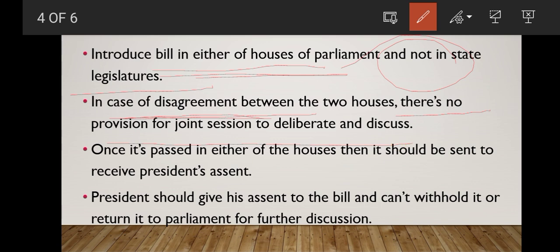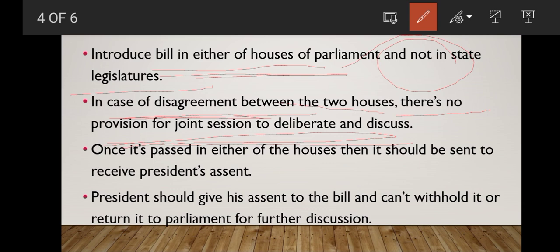Okay. Now, once it is passed in either of the houses, it should be sent to receive President's assent. Yes, once it is passed in either of the houses, it should be sent to the President to get his assent. And President has no choice, but he has to give his assent. He can't withhold the bill, and he can't return it to the Parliament for further discussion. So that is how the thing works.